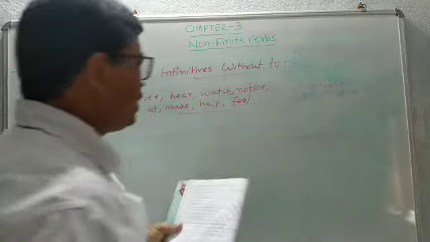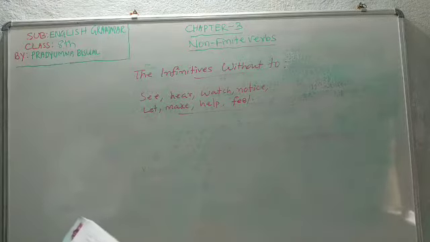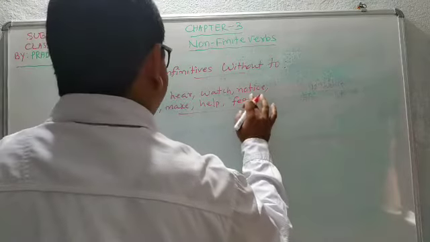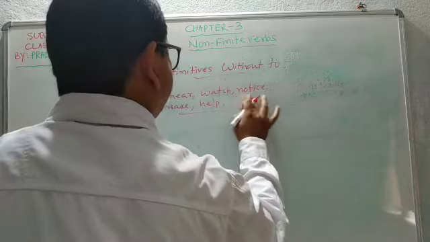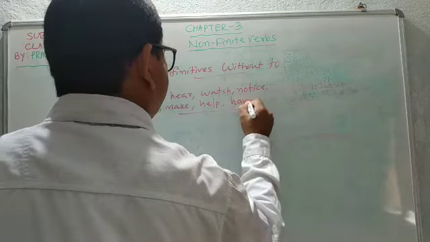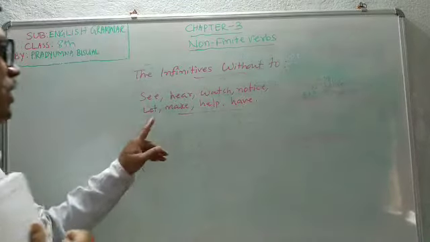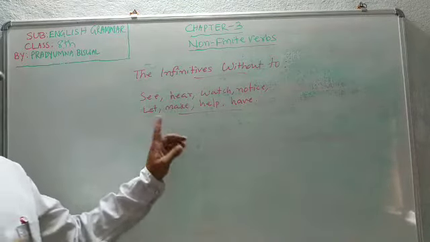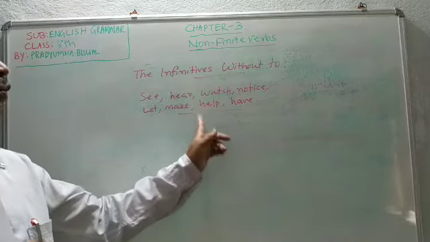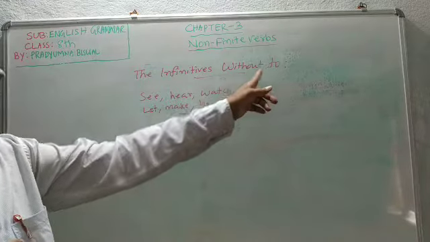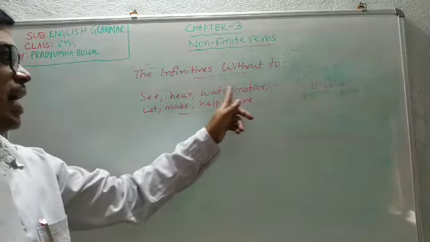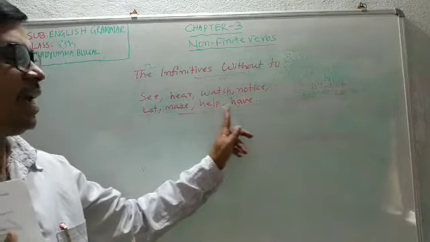There are 8 words. So these are the 8 words which do not take to infinitives: see, hear, watch, notice, let, make, help, feel.